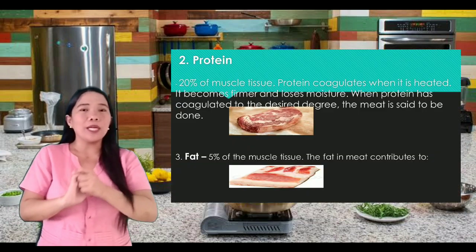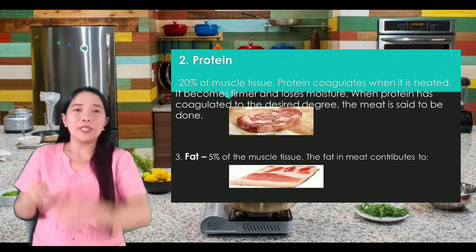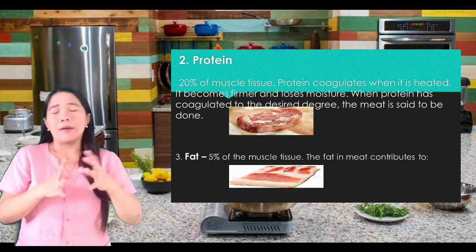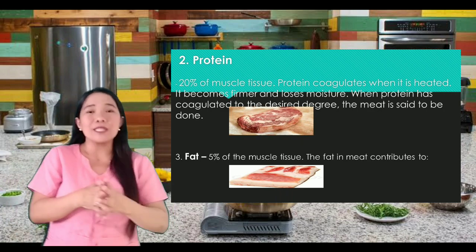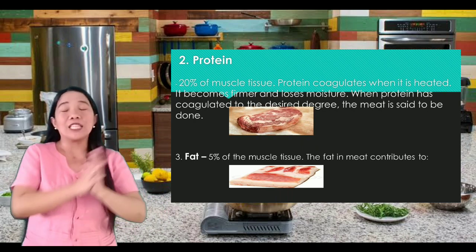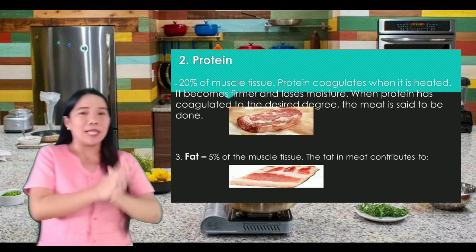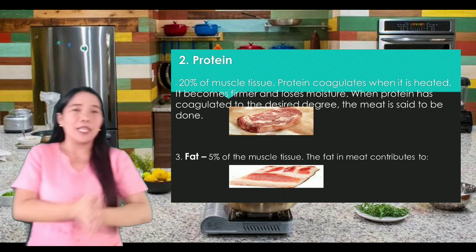Okay, the second one is the protein. The first one is the water, the second one is the protein. How many percent are present meron ang meat natin sa protein? There is 20% sa muscle tissue niya. Tandaan natin na 20% yung protein na makikita natin sa muscle tissue ng ating meat.